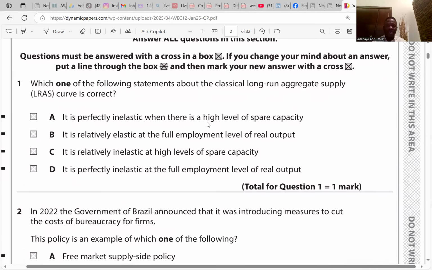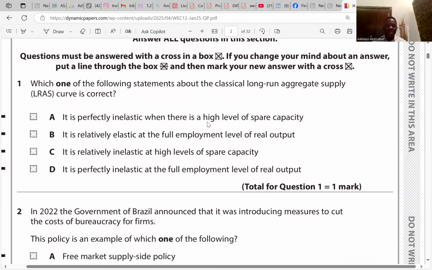In 2022, the government of Brazil announced that it was introducing measures to cut the cost of bureaucracy for firms. So it's not interventionist supply side policy, it's free market supply side policy. So this policy is an example of which of the following? It's not fiscal policy. Fiscal policy is the use of taxes, so it's not inflationary or deflationary fiscal policy. I think reflationary is when revenue exceeds expenditure, and deflationary when revenue is less than expenditure. So it's supply side policy.